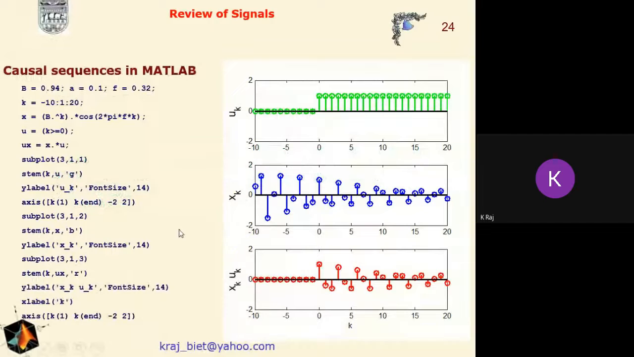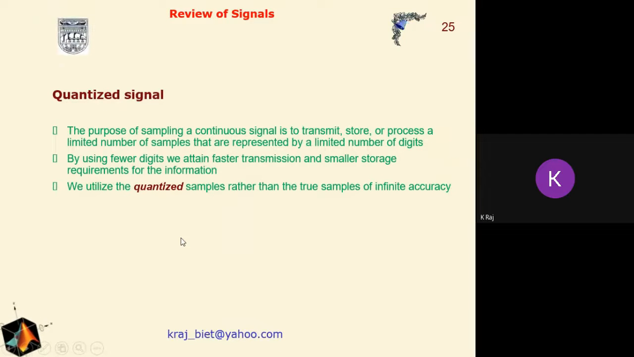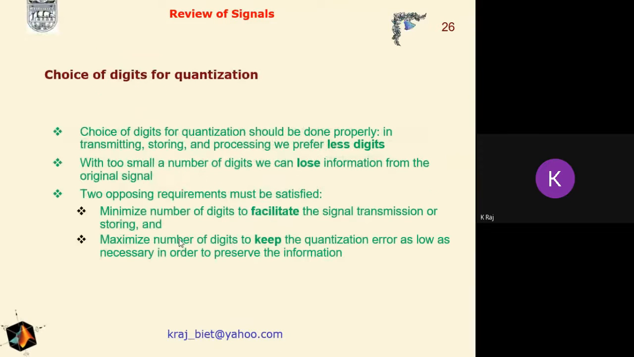Now if we are interested in generating the causal sequence, in a similar fashion we can generate it. First we describe the unit sequence, then we describe the sinusoidally damped sequence, and then we take the element-wise multiplication of these two functions, and hence we get the resultant causal sequence in MATLAB. So these are very simple commands and methods that can be utilized to generate different types of test signals.